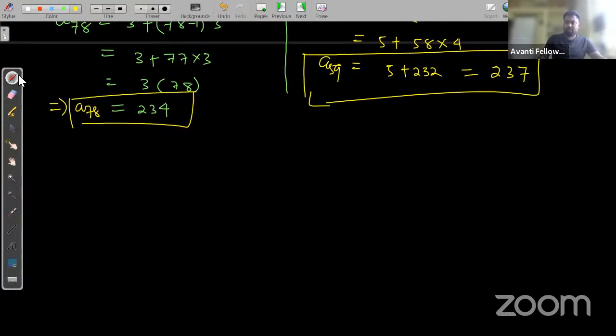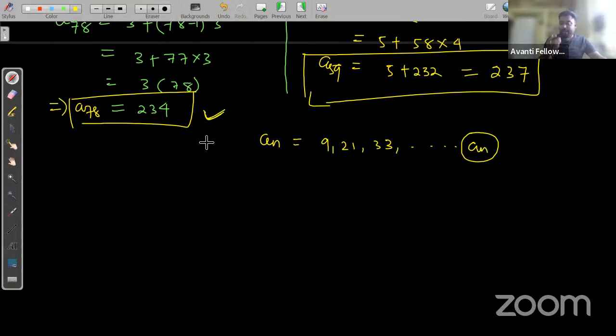So next we'll see, is it clear to all or not? Is there any doubt? If I find all the common terms between these two series, then suppose the common terms series is an, which is starting from 9, 21, 33, up to the nth term. This is my series I'm taking. So this an will be less than 234, yes, because 234 is the smallest last number.